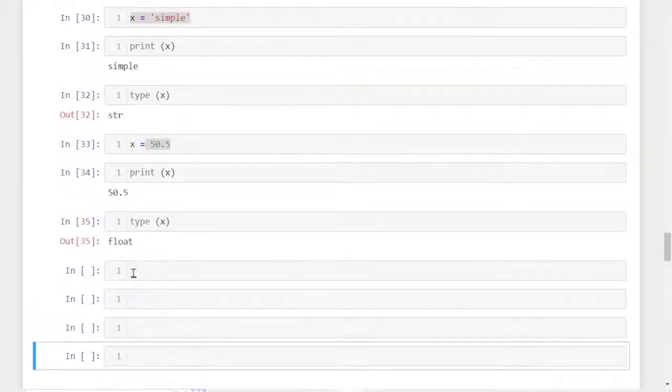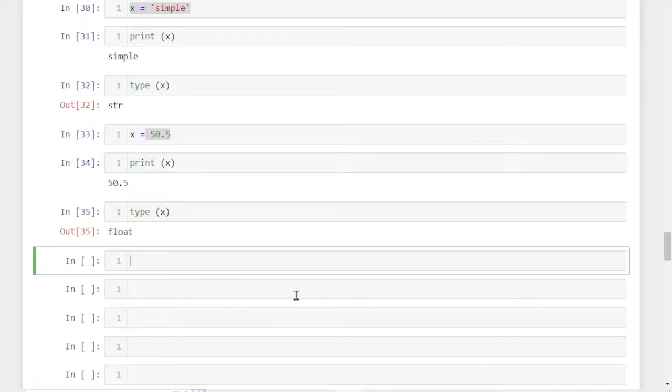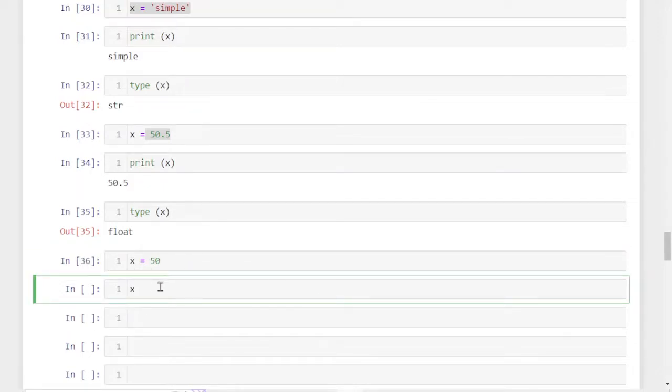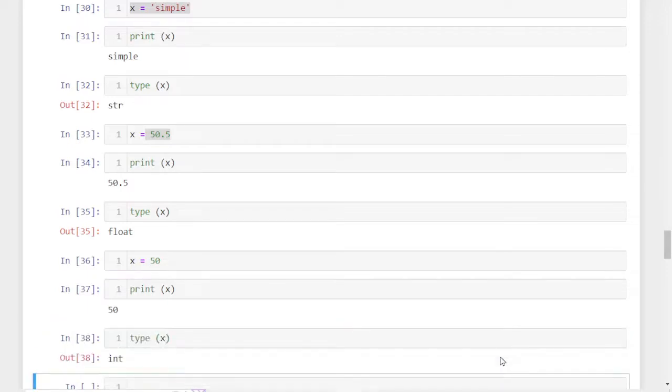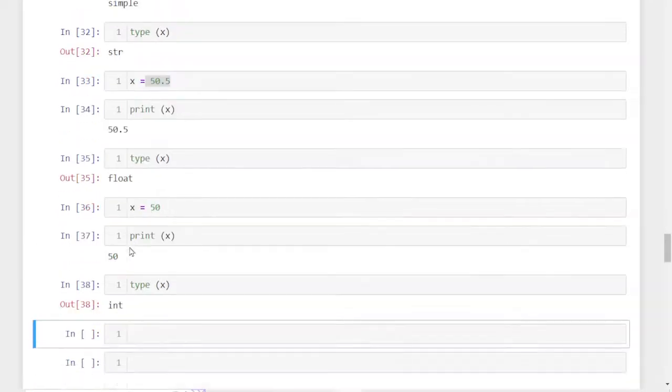Similarly, if I am storing another value, x equals 50, that is an integer. I run this cell and type print x. When I run it, it will show 50, which is an integer. Now I am checking the type, the data type of x, and now it is an integer. That is all about the basics of variables.